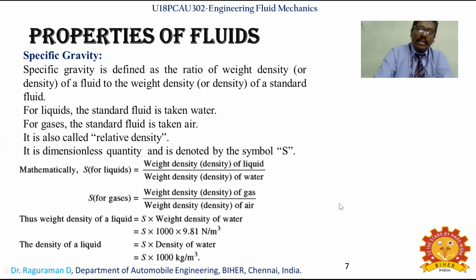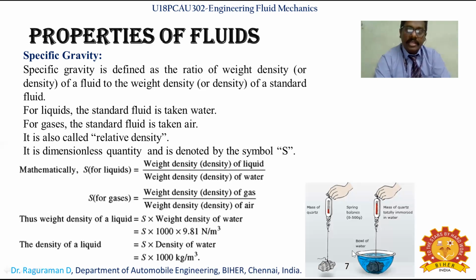So by this way, relative density means that with relation to another one, you are identifying. In the case of air and in the case of a standard liquid, if you are checking, you will have a variation of mass. A quartz, for example, has just 0 to 500 gram, but its mass will increase if you check it in water.